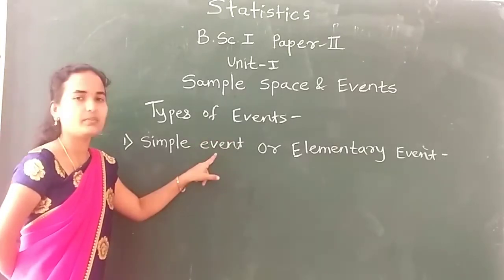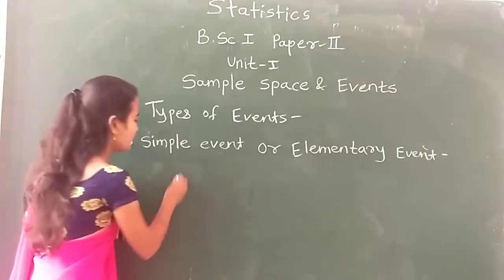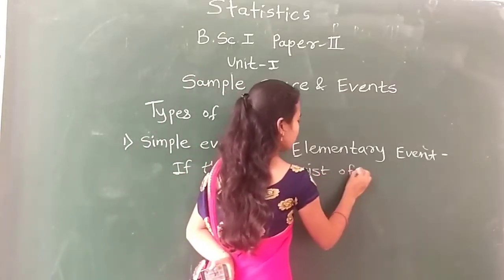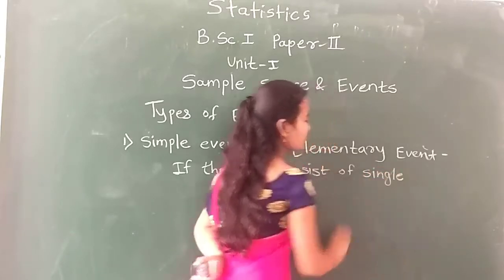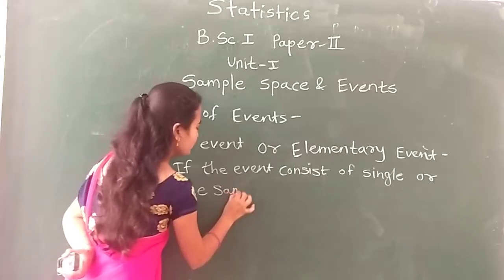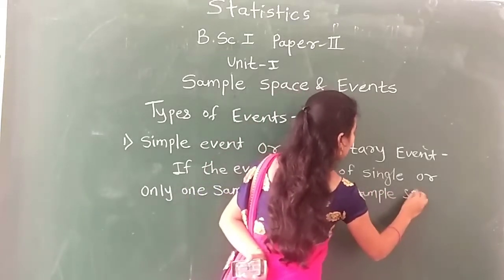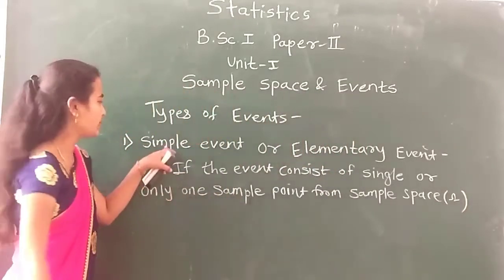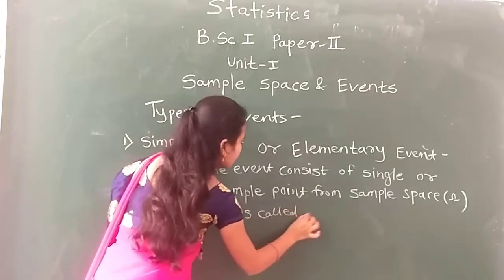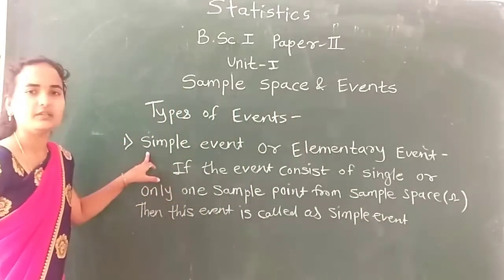Understand? If your event has only one possible outcome from the sample space, what do we call it? Simple event. So the definition of simple event is: the event consists of a single, only one, sample point from sample space omega, then this event is called a simple event.